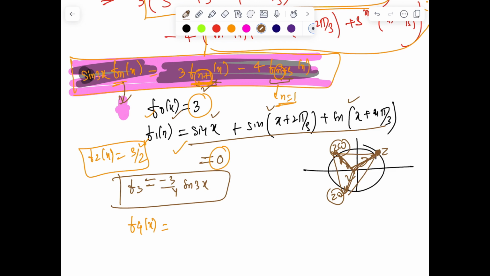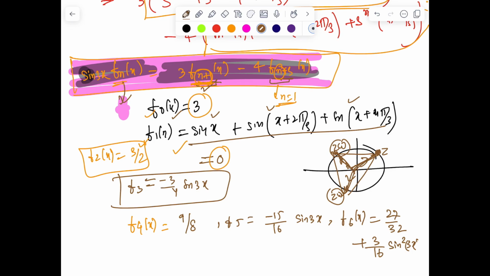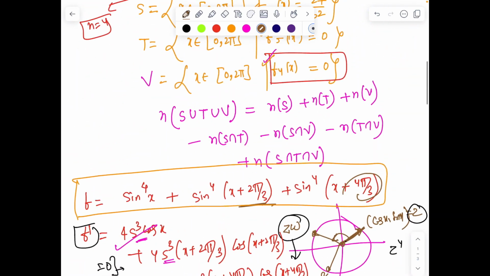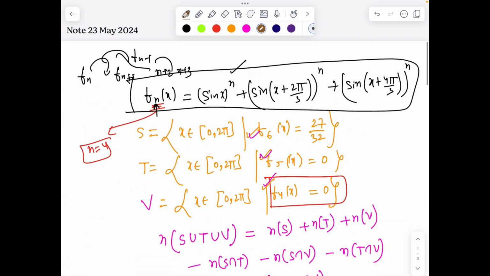तो वहाँ से भी again फिर से आप ये complex number का theory लगा दो for fast calculation, and f2 आ गया and that gives me f4 as 9/8, f5 as -15/16 sin 3x. This thing I have already done with calculation. And f6x is 27/32 plus 3/16 sin² 3x. ठीक है, now coming back to the problem.